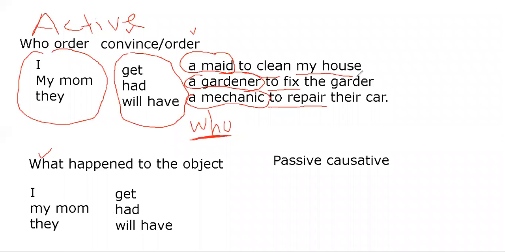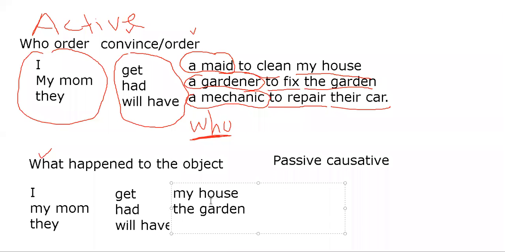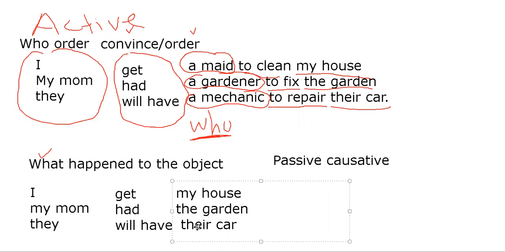So now we're going to focus on the house. Sorry, the garden. Okay, we're going to focus on the garden and we're going to focus on the car, right? So that's what we have to write here. So I get my house, the garden, and their car. So you can say I get my house, my mom had the garden, they will have their car. Okay, now we have to look at the verbs.